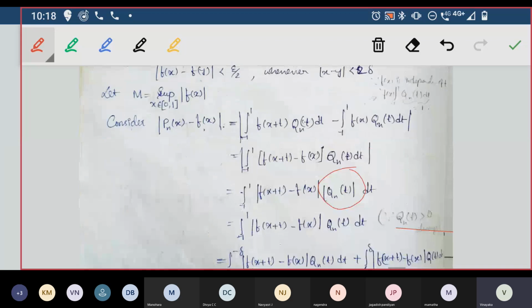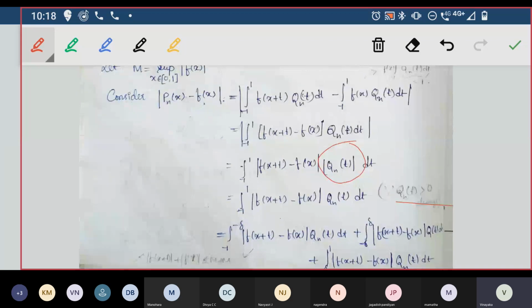Okay, I'm not getting where it is, but Qn of x is greater than 0 always. So if that is greater than 0 always, the modulus is not needed for us. We can just write it as Qn of t, and the remaining one is the same.